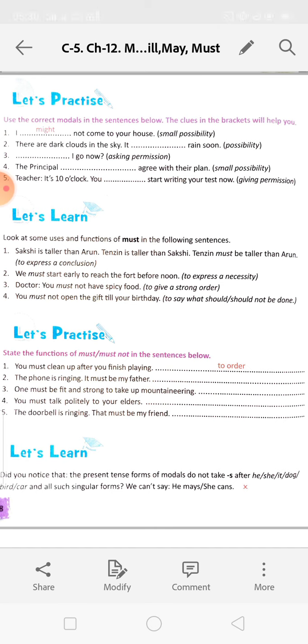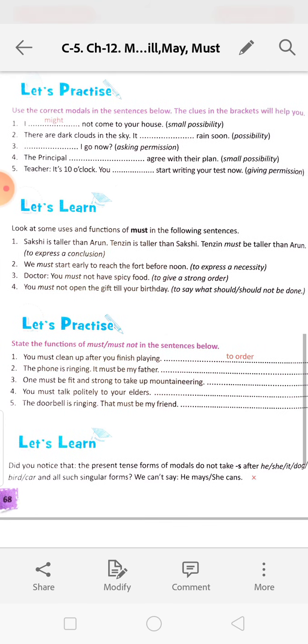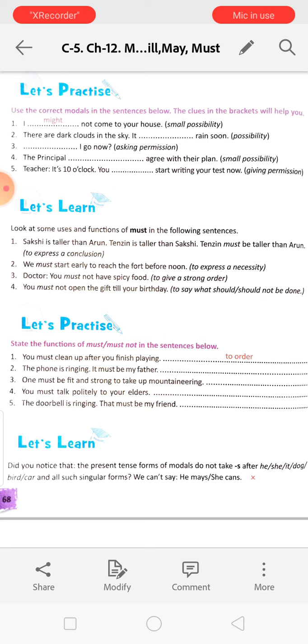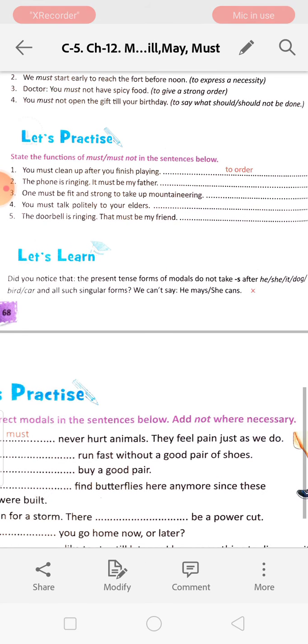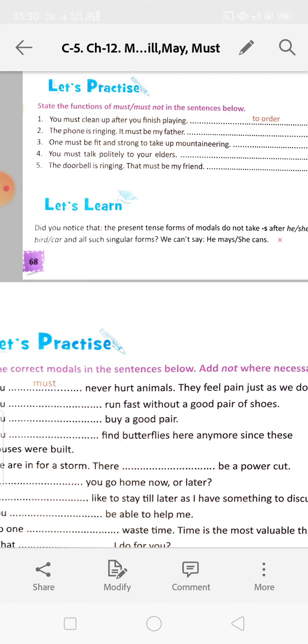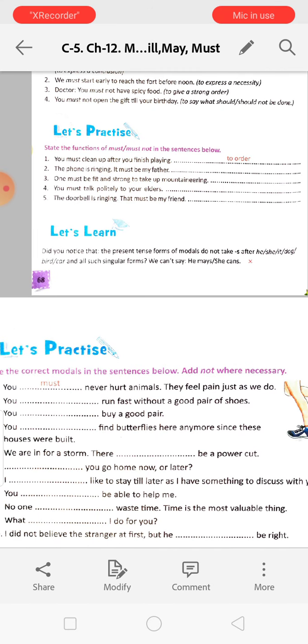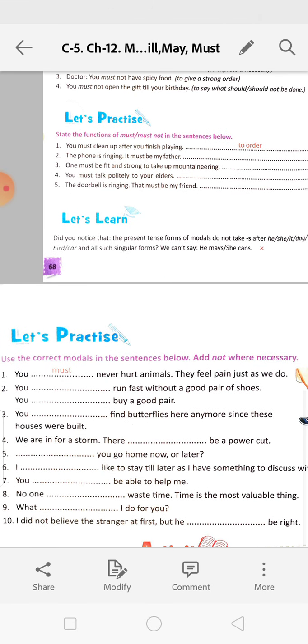Next, did you notice that the present tense form of modals do not take s after he, she, it, dog, bird, car, and all such singular forms? We can't say he mays, she cans. Okay. Next, use the correct modals in the sentences below.